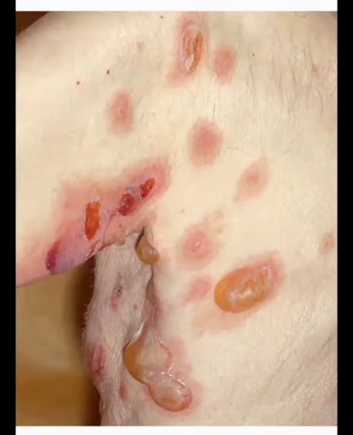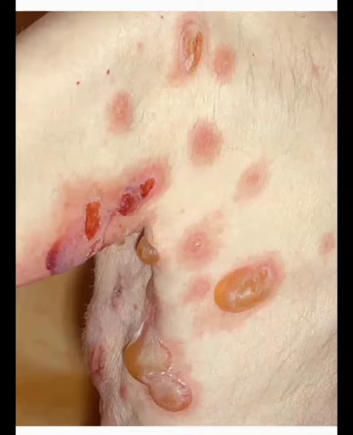This is the picture of pemphigus vulgaris. Here there will be numerous scattered lesions, sometimes with bilateral involvement. You can see the bulla and the eroded area easily.